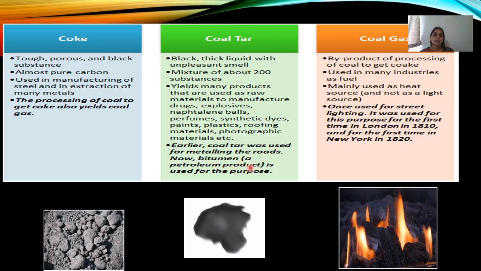Bitumen is a petroleum product. Coming to coal gas, it's a byproduct of processing coal to get coke. It's used in many industries as fuel. It is used as a heat source, not as a light source. It was once used for street lighting, first in London in 1810, and for the first time in New York in 1820.